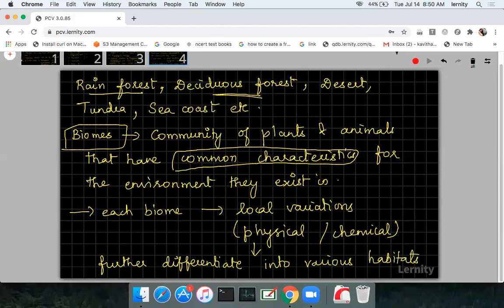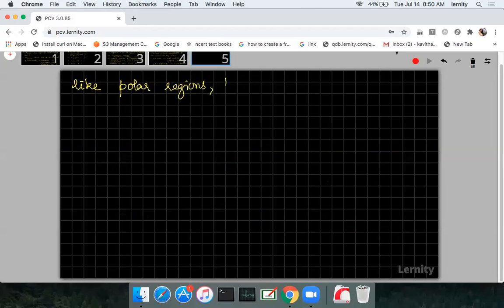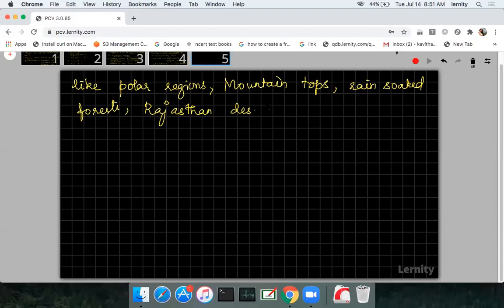So let me tell you some of the habitats that are present in a biome. Okay, like if you take polar region, then mountain top, all these are different habitats that are present in a biome. Then a rain-soaked forest, Rajasthan deserts, hot springs, ocean trenches, etc. You can say all these are the different habitats.